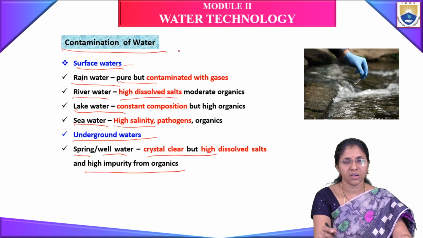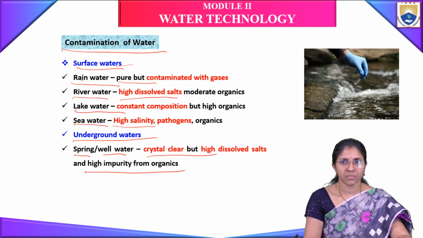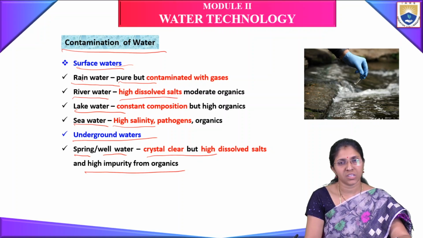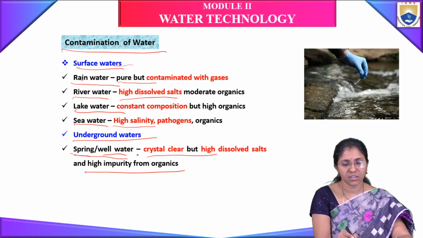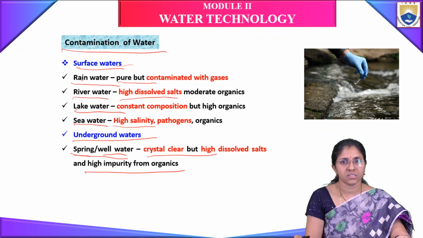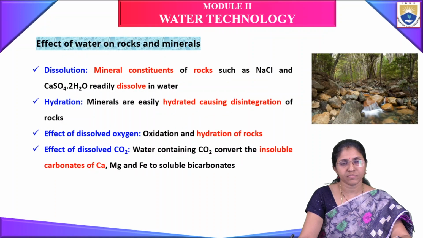Surface water: rainwater is pure but contaminated with gases. River water has high dissolved salts with moderate organics. Lake water has a constant composition but high organics. Sea water has high salinity, pathogens and organics. Whereas spring or well water is crystal clear but has high dissolved salts and impurities from organics. So these are the contaminations present in surface water and underground water.